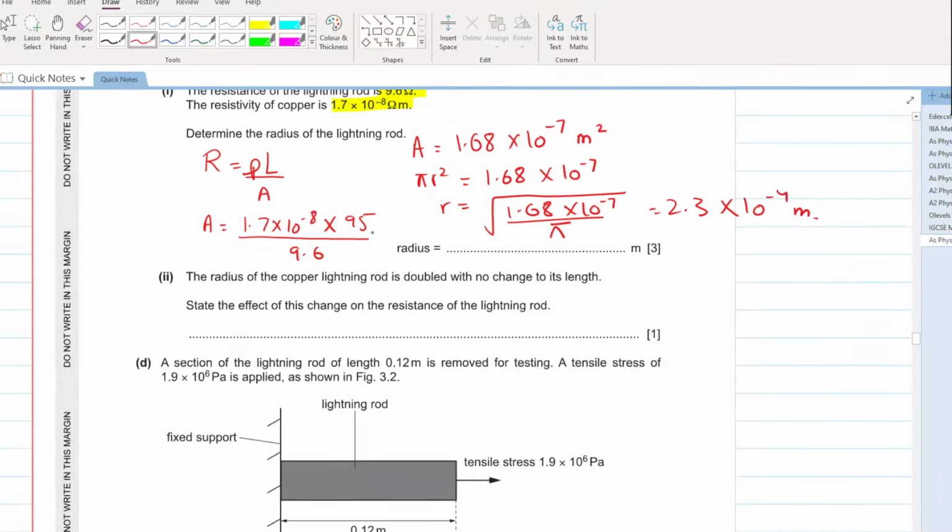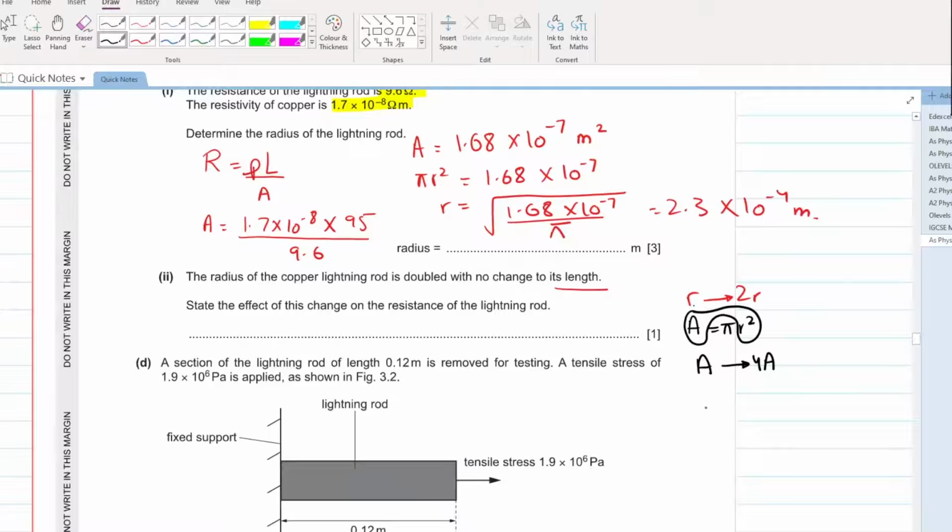The radius of the lightning rod is doubled with no change to its length. Perfect. State the effect of this change on the resistance of the lightning rod. So if you double the radius, your radius goes from R to 2R. What will happen to area? We have studied that area is equal to what? Pi R squared. Area is directly proportional to radius squared. If your radius goes from R to 2R, your area will go from A to 4A.